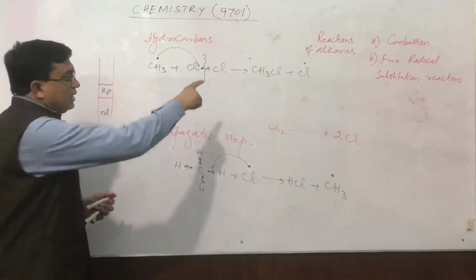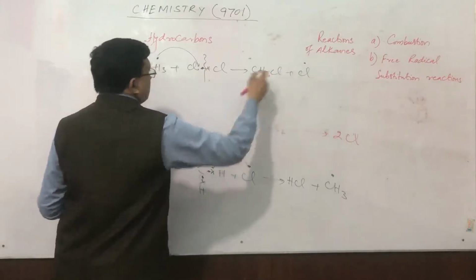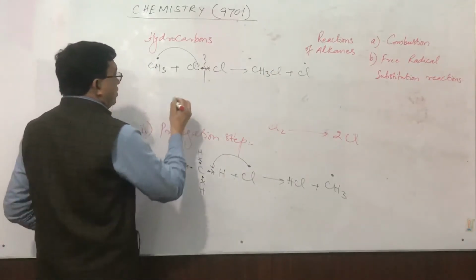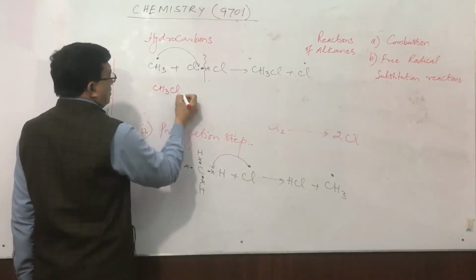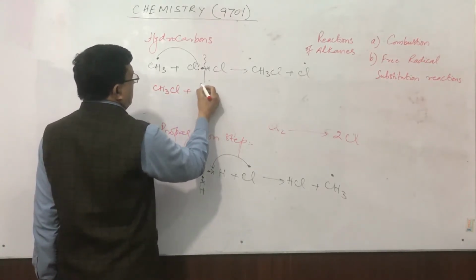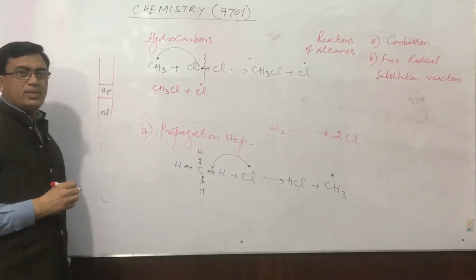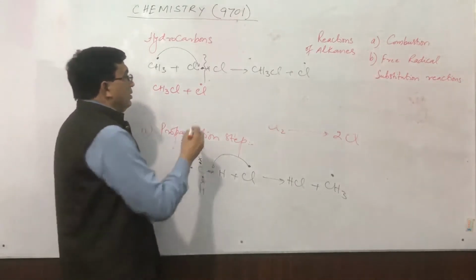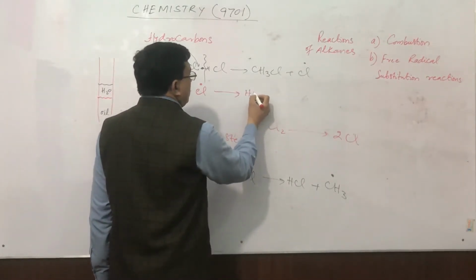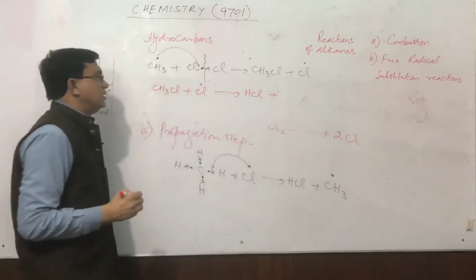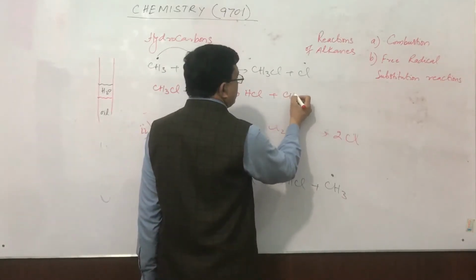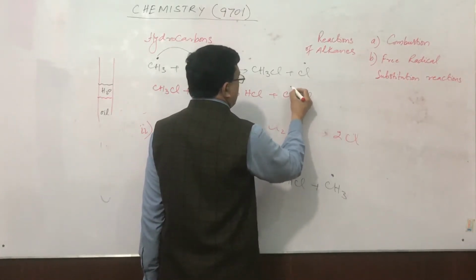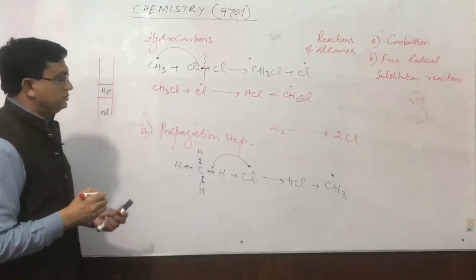Now once again, this chlorine free radical attacks this chloromethane and is converted into HCl, and the new free radical will be CH2Cl. This will be the free radical.